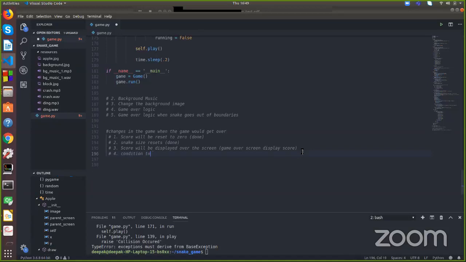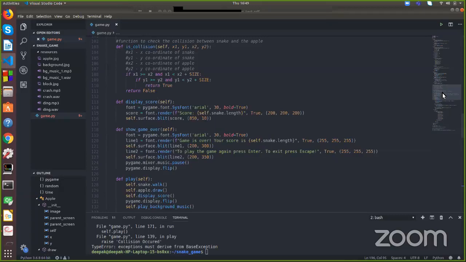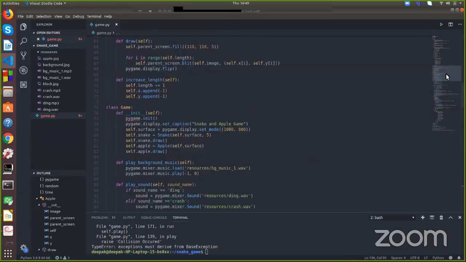A condition to check when the snake collides. So these are the four things we implemented right now under the game over logic. So do you have any doubt in these four? Any doubts? If you have any doubt, you can ask, not a problem.